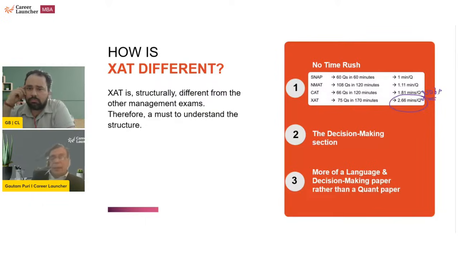Second, the decision making section is unique to this paper. A very, very interesting section, थोड़ा, लेकिन इसकी तैयारी करनी होती है. For the simple reason, decision making, many people let's say confuse it with reading comprehension.